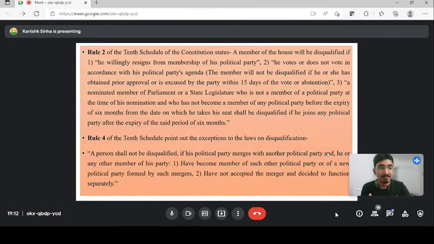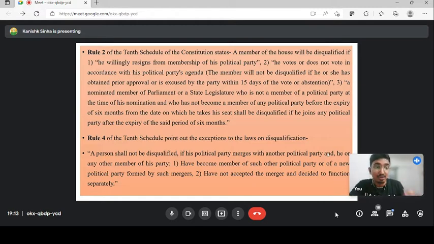First, if a member resigns from his membership of his political party, like Aviraj willingly resigning from BJP and joining Congress the next day, or Anshita voting against the whip issued by the Congress party, that member will be disqualified. Then the next thing: a nominated member or independent member, that we discussed just now. A nominated member or independent member is not a member of any political party. This is very sure.